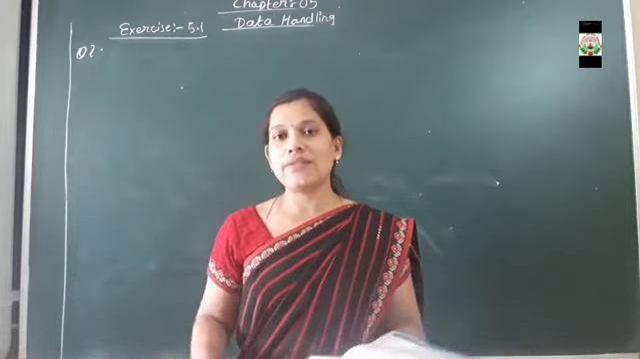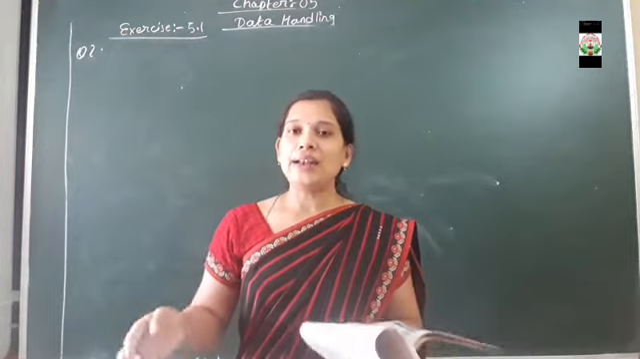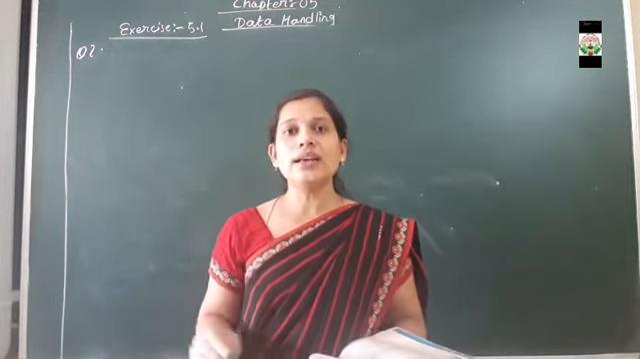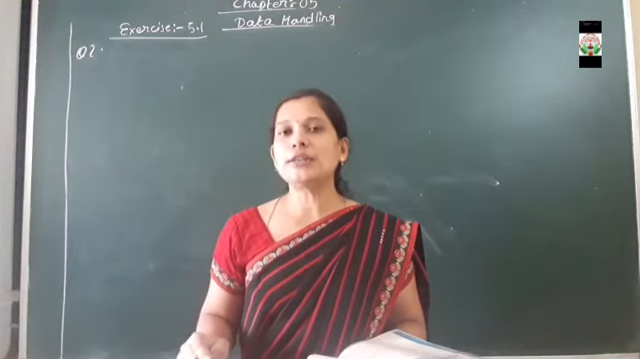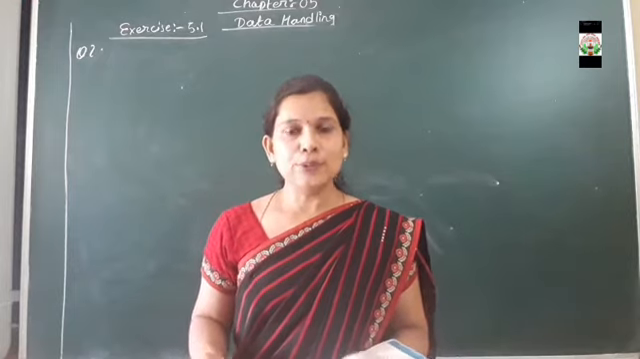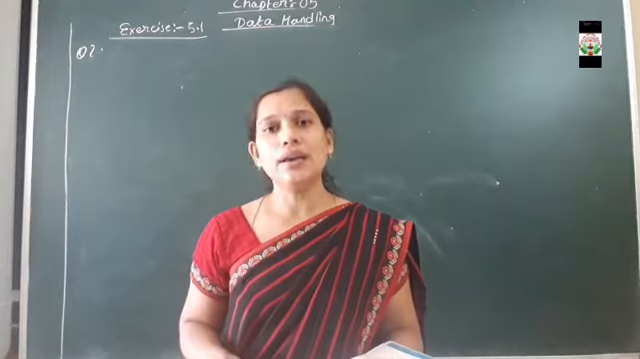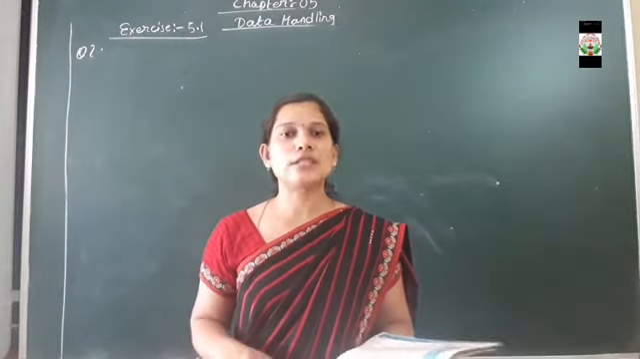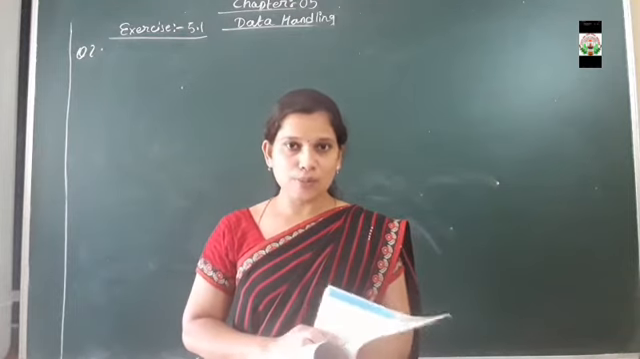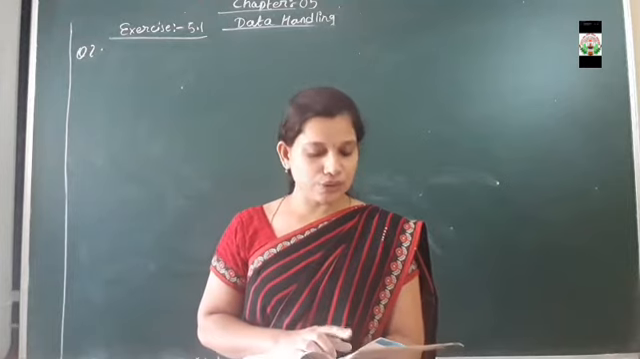A shopkeeper has a shop in a particular area. When he opened the shop in the morning, within 1 hour, the number of men who came is represented by capital M, women by capital W, boys who came to buy something by capital B, and girls by G respectively. The data is given in your book, page number 76, NCERT, exercise 5.1, question number 2.